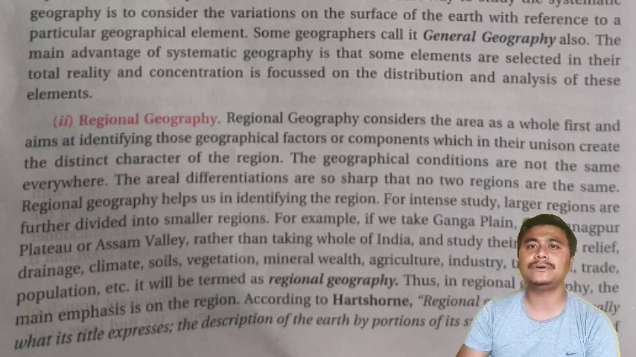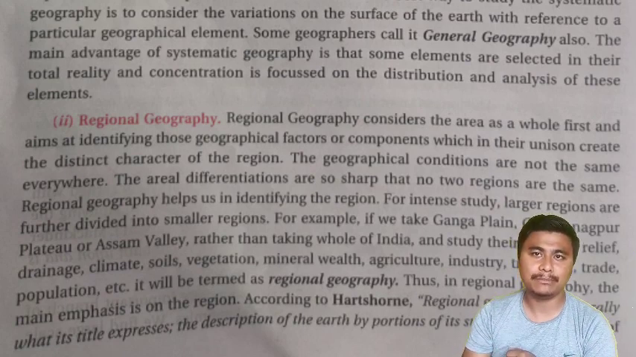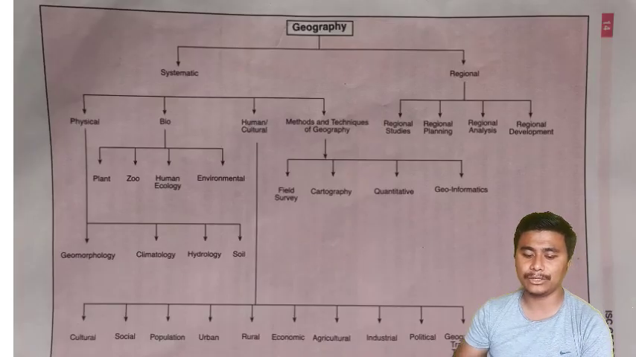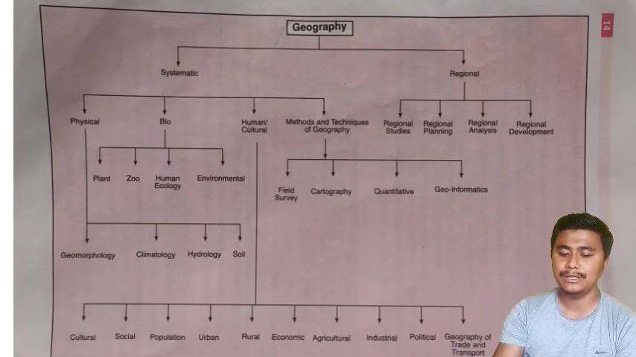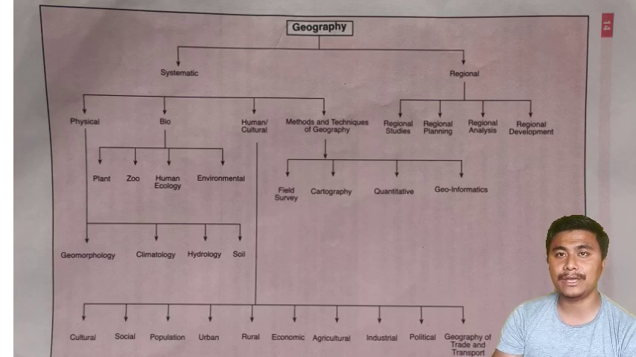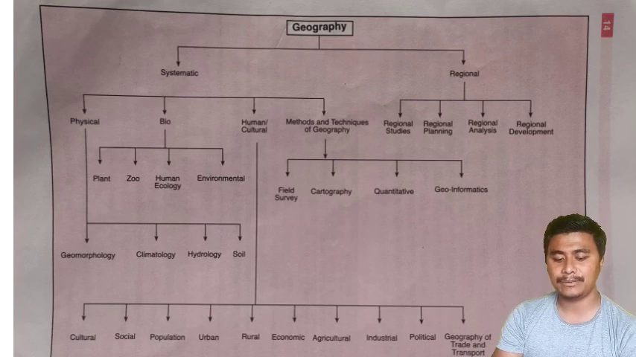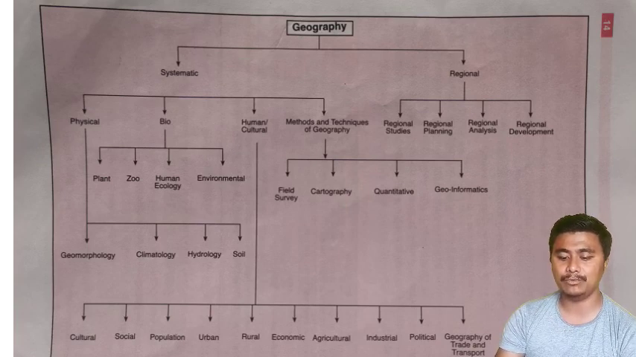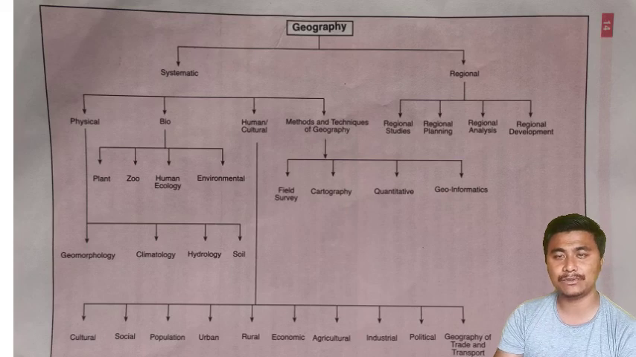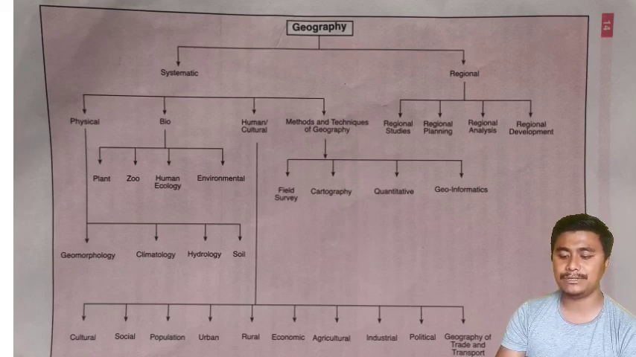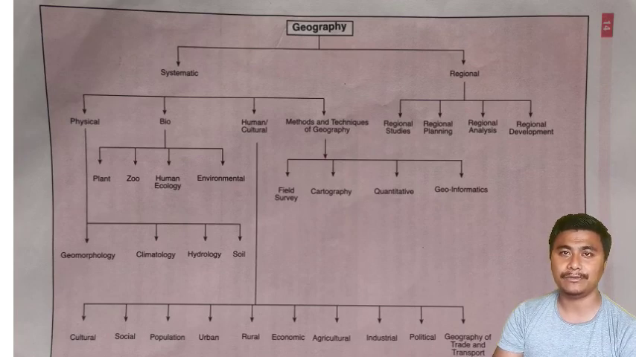They are also further classified into many different branches. For that we need to see this classification. In this figure, as you can see, systematic and regional geography have been classified into many sub-branches or subdivisions. In systematic we have physical, bio, human, culture, and methods and techniques of geography, and in regional we have regional studies, regional planning, regional analysis, and regional development.